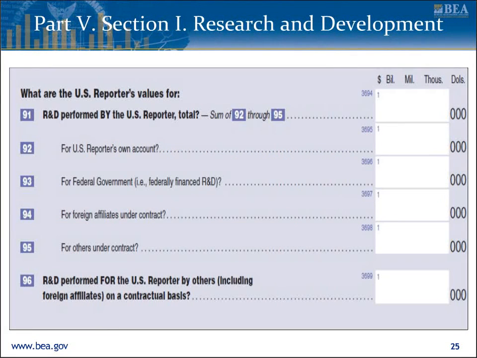Section I of Part 5 covers research and development related items. More detail in R&D is collected on the benchmark survey than on the annual survey. When reporting expenditures, include all costs incurred to support R&D, but exclude expenditures for market research and costs for routine product testing and quality control. Please note that items 91 to 95 refer only to R&D performed by the U.S. reporter and not total R&D expensed. Report R&D performed for the U.S. reporter by others in item 96.